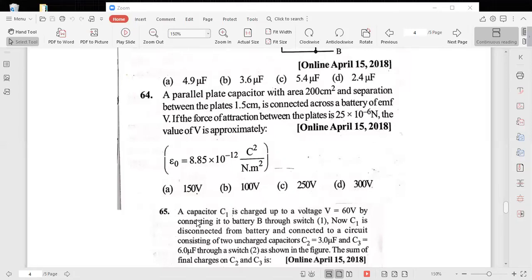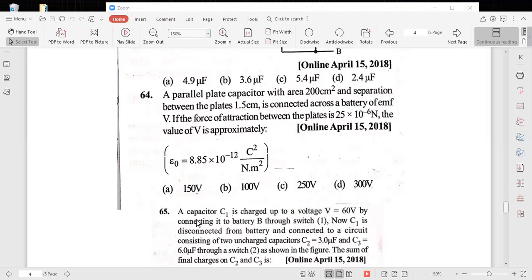Separation between the two plates D is equal to 1.5 into 10 to the power minus 2 meter. EMF is V. Force of attraction F is equal to 25 into 10 to the power minus 6 Newton. Then what about V? This V value they asked. Actually, what is the formula for force between the two plates of the capacitor?